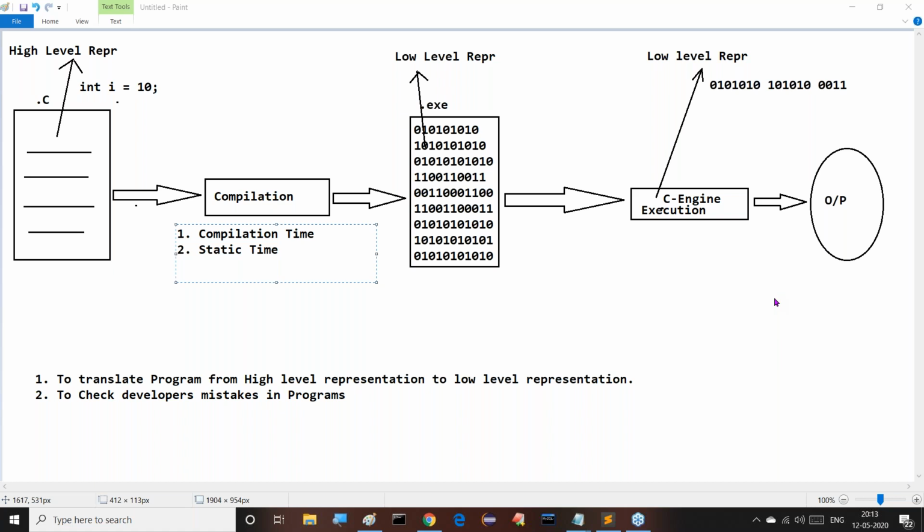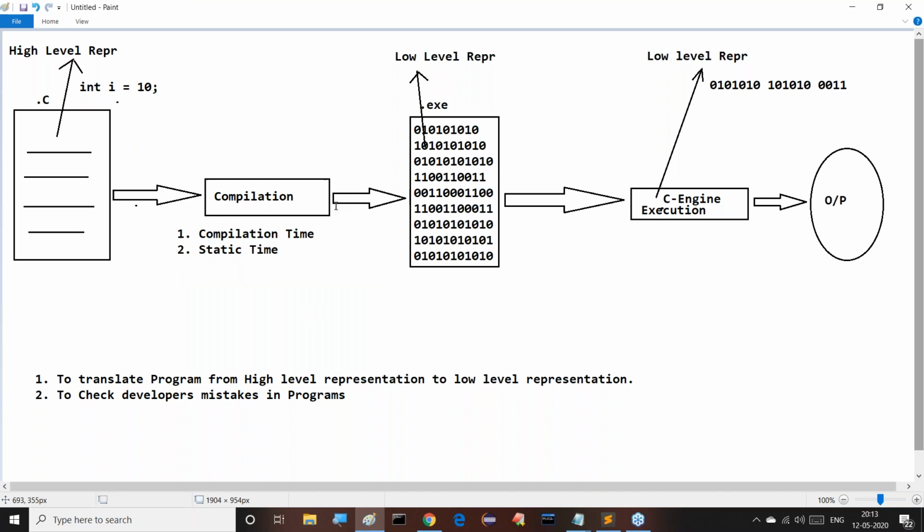Low level to high level conversions are possible. Some other translators might exist, but the translator we require here is the one that converts our program from high level to low level. For low level to high level, decompilers are available outside. Compiler or compilation converts source code to bytecode, that means binary code. The decompiler's responsibility is bytecode, that means binary code, to source code. So it is low level to high level only. Decompilers are available outside, so by using them we can convert in the reverse way also. That is different.